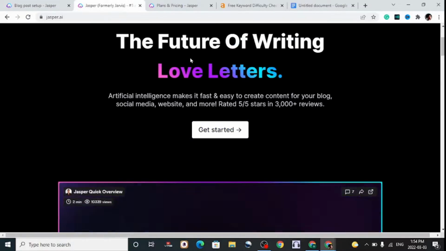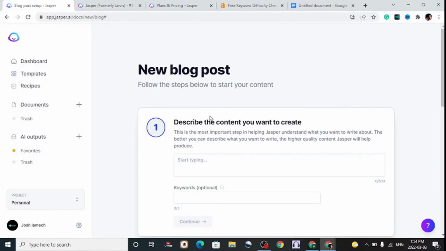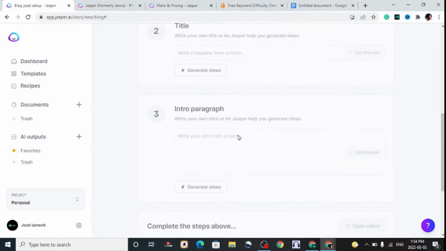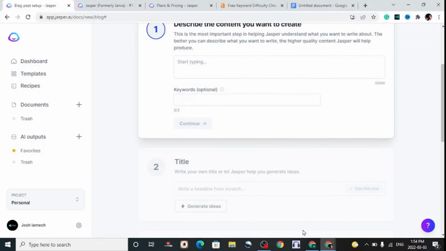Now let's get started. Before we even start writing content, we need to go and find some keywords. The keyword has to be the most important part of this step to make your content strategy work that well. Now, let's find some keywords.